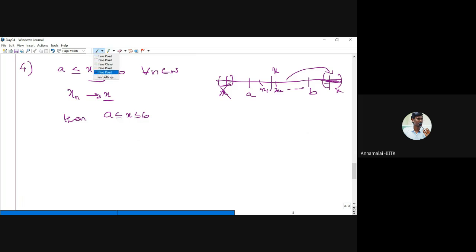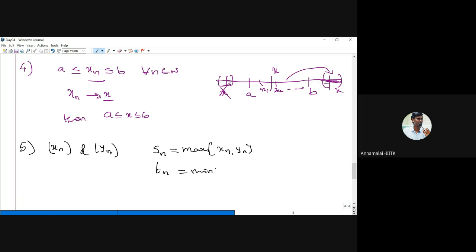Now, next, suppose we have two sequences, xn and yn. Now we define a new sequence Sn, which is the maximum of xn comma yn. So S1 is the maximum of x1, y1, S2 is the maximum of x2, y2, and in general Sn is the maximum of the nth terms. Similarly, we define a new sequence Tn as the minimum of the corresponding terms xn comma yn.